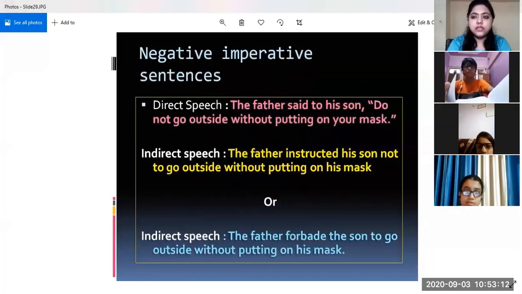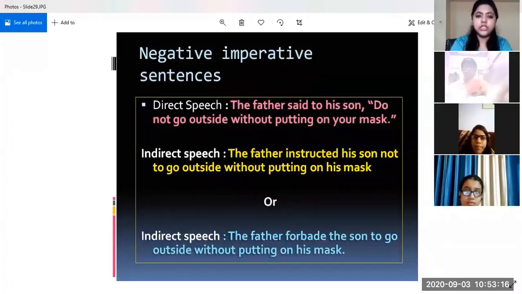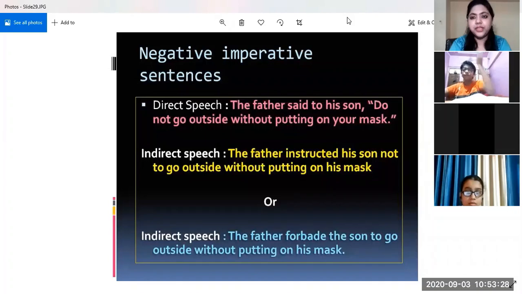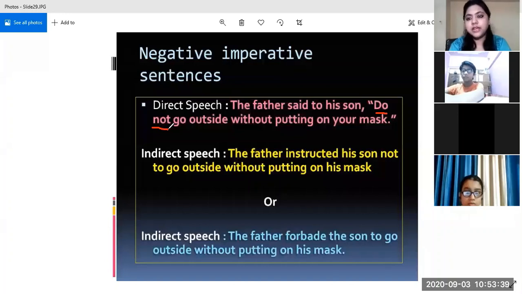So now there are some imperative sentences which are in the negative form. How do we change it? Let us look at the example and we will understand. The father said to his son, "Do not go outside without putting on your mask." So this is an order which is in its negative form. Whenever we encounter a word like no, not, never, then that makes the sentence a negative sentence. So this is an example of a negative sentence.